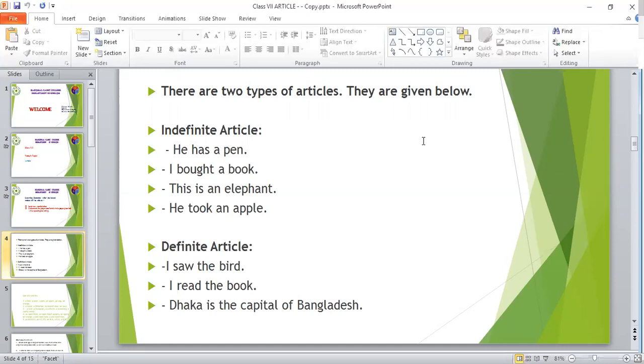Here, before the term capital, you have seen that we have used the. Why? Because there is only one capital in a country, and in Bangladesh, the name of that capital is Dhaka. So, Dhaka is definite or specific here. And for that very reason, we are saying Dhaka is the capital of Bangladesh.